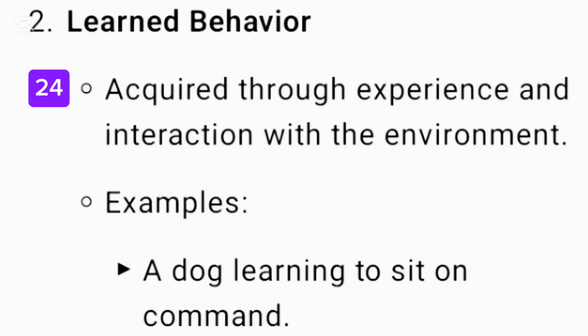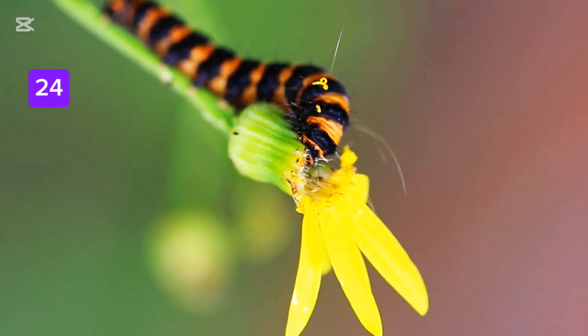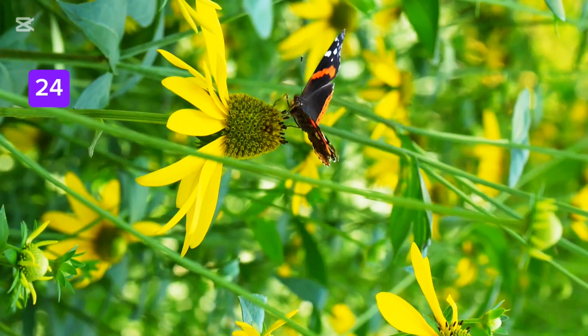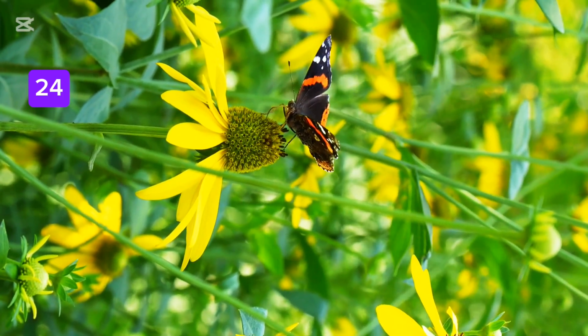Learned behavior in animals. Learned behaviors are actions and responses that animals acquire through experience, observation, or practice. Unlike innate behaviors, these are not present at birth. They are shaped by the environment and interactions.